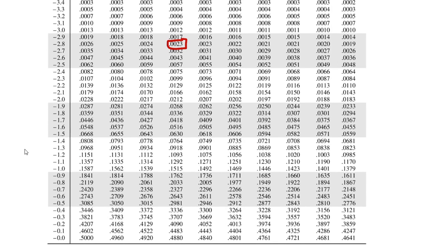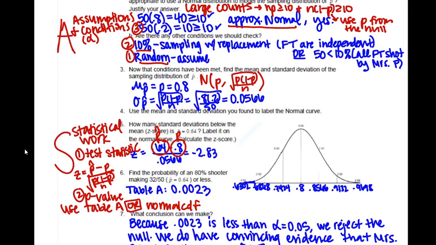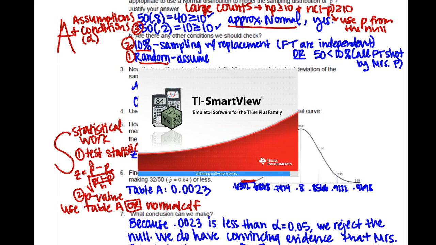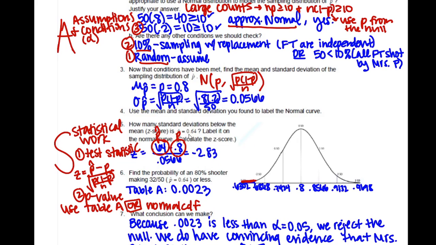Now what we have to do next is make sure that that's shaded the right way. So 0.64 on my normal curve is just shaded to the left from there, and so that's the value from table A. I do also want to show you how to use normal CDF from your calculator. So let me just pull that out really quickly, and we can use the calculator to show you how to do that. One second. Should have had it pulled up, but I didn't.